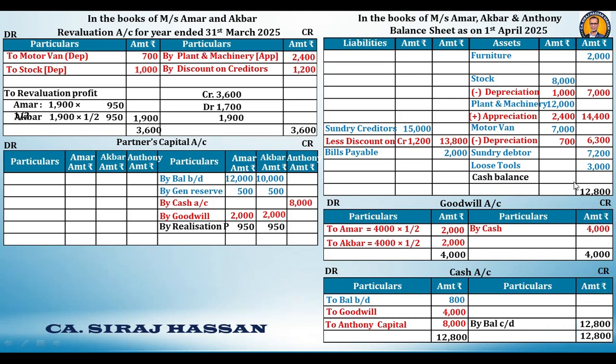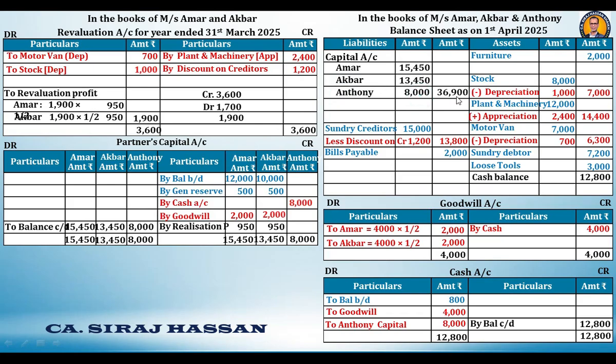Then we come to the partners' capital account. 8,000 rupees, Anthony's capital, Akbar's capital 13,450, Amar's capital 15,450. Then we take all this total on the debit side. So to balance carry down, all this Amar, Akbar, Anthony capital will go to the balance sheet now. Capital account, Amar, Akbar, Anthony, all this balance will come here. We do the totaling of this, 36,900.